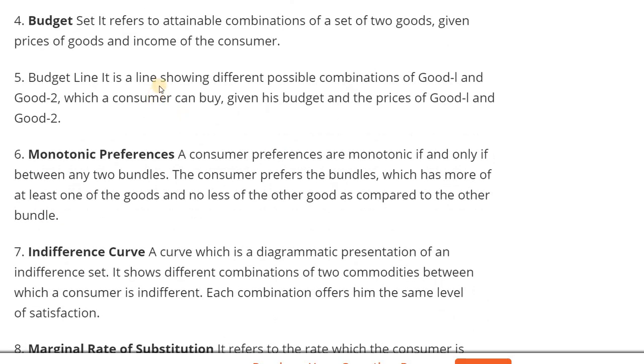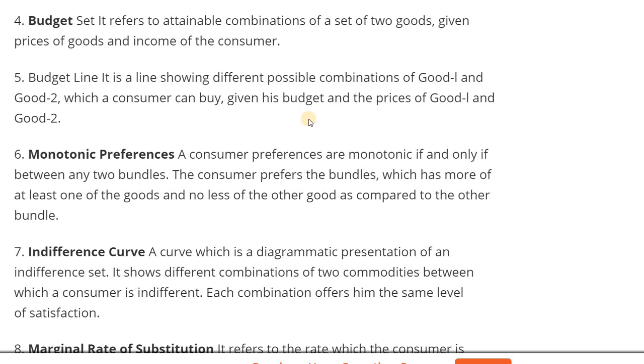What is budget line? It is a line showing different possible combinations of good 1 and good 2 which consumer can buy with his budget and the price of good 1 and good 2. Means how much the consumer can buy of the combination of two goods, that one is the budget line.